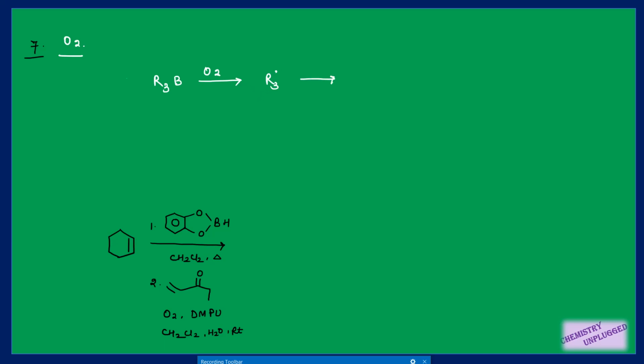And then suppose I am treating it with an alpha beta unsaturated ester. Most of the time this reaction takes place in the presence of an alpha beta unsaturated ester. Then we will do its hydrolysis. So there is again homolytic cleavage like this. It will combine with this carbon and you will get a radical here like this.